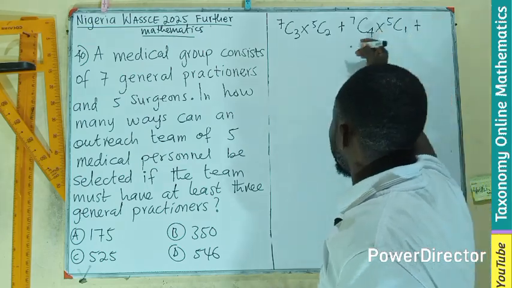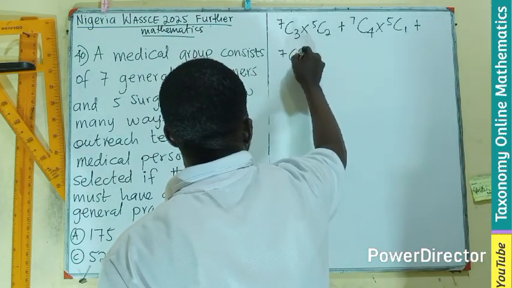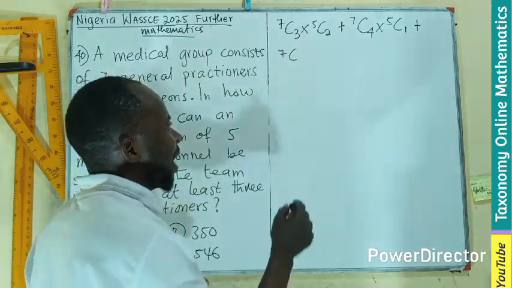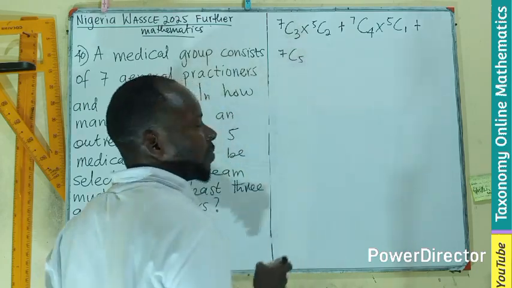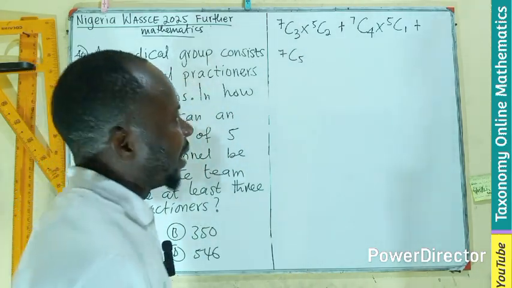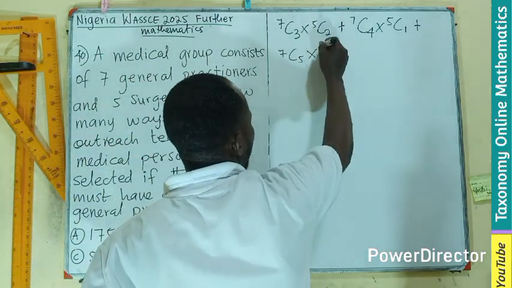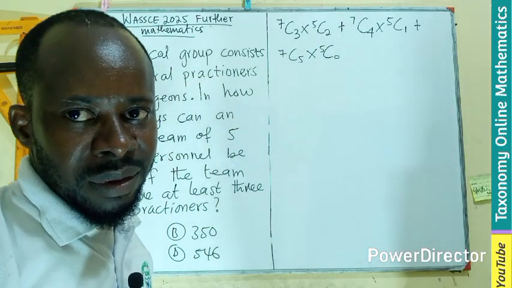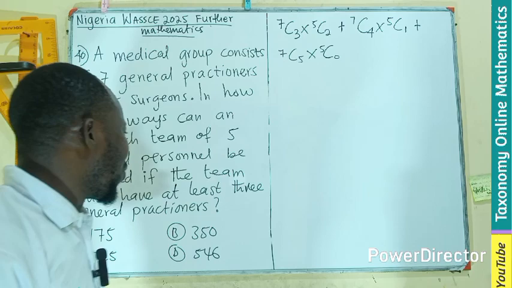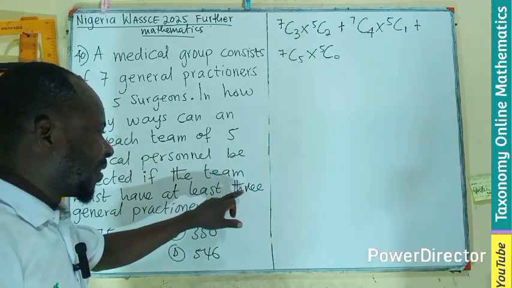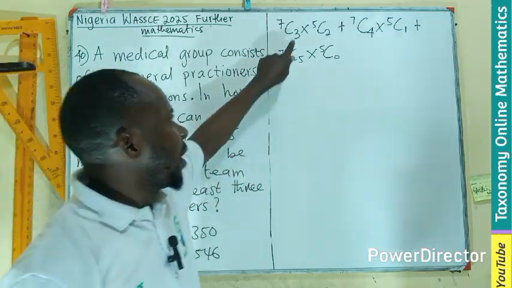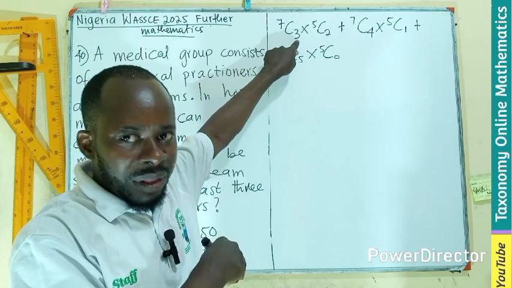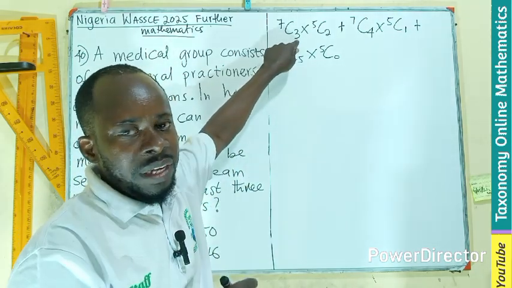Or, which is the addition, I am having 7 general practitioners to pick. I can decide to pick all 5 of them for the team. Then that means that I am going to have 5 people picking 0 surgeons. So these are the combinations that can happen. It could be at least 3, the least will be 3. So 3 for the general practitioners, then 2 for surgeons.